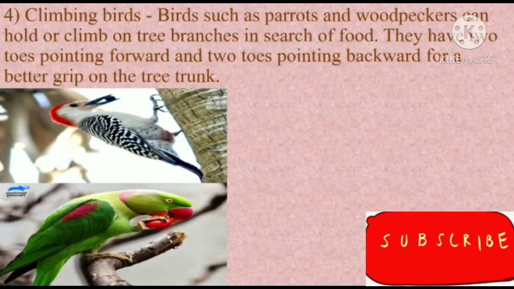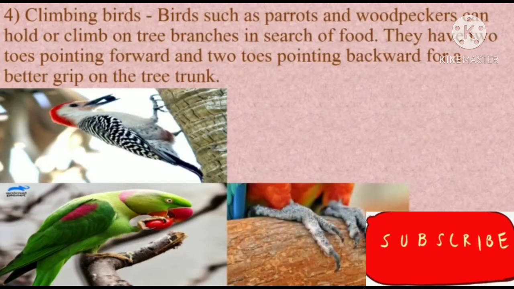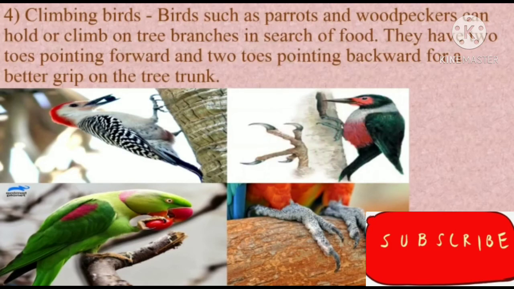They have two toes pointing forward. Can you see in the image, students? Yes, so they have two toes pointing forward and two toes pointing backward for a better grip on the tree trunk. So these are called climbing birds. Why is it so? See their nails also. They can hold and grip the tree trunk properly, and it will balance their body and they will not fall down. So they are called climbing birds.